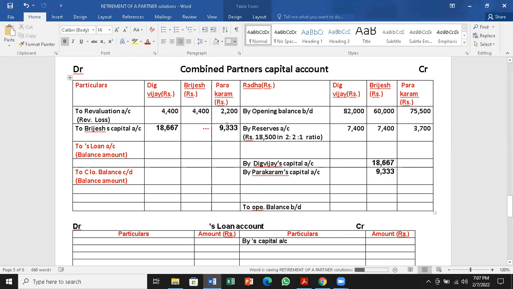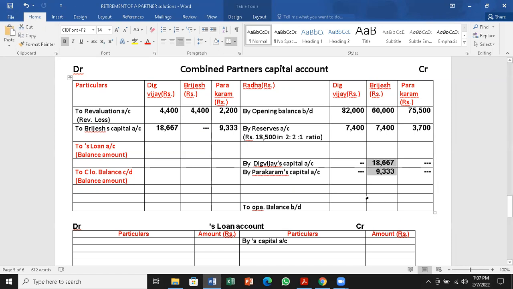So it is debit because it is to be deducted from Digvijay's account as well as Parakram's account, because they are giving the money to the retiring partner. So they have to take that on the debit side. This is the entry for goodwill. It appears on both sides. That means the retiring partner will get the money from other partners. Credit means it is in addition to Brijesh's account.